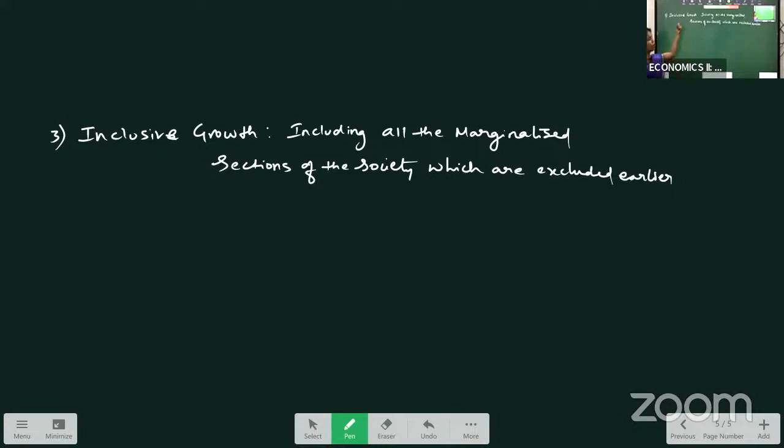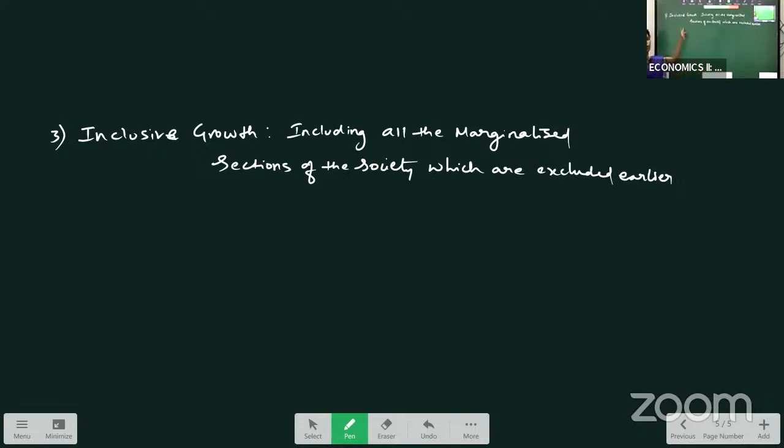So the inclusive growth concept is what? When we calculate growth, it means real output in the country. When we calculate the real value of goods and services produced in the country, we should include all the sections of the society which were excluded earlier, like small handicraft centers, small scale industries or cottage industries, where their values are not included in the national income.